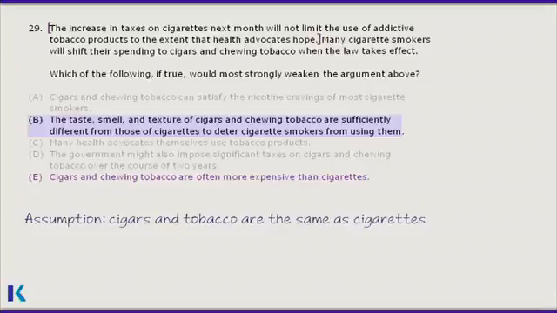E is tempting at first glance, but it doesn't provide enough information to weaken the argument. It's possible that cigars and chewing tobacco won't be more expensive than cigarettes after the tax increase. Without more specific information, E doesn't weaken the argument.